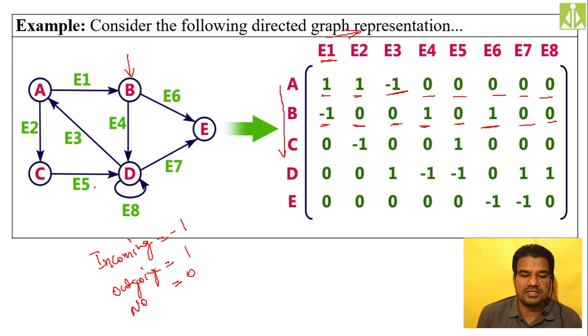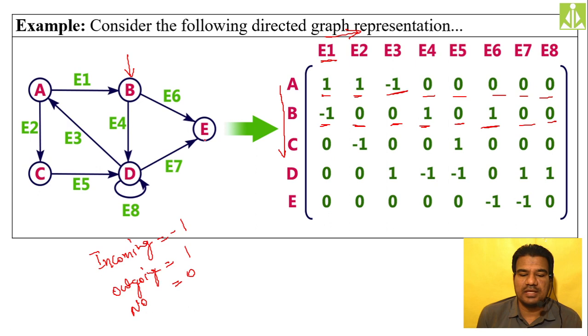Then check the C. For C, E1, 0, E2, -1, E3, 0, E4, 0, E5, 1, E6, 0, E7, 0. Like that you can check over here. Whatever I have given, you can check over here. All like that only we have. Then for D, E1 is 0 because there is no connectivity. E2 is also 0, there is no connectivity. E3, 1. E4, -1. E5, -1. E6, 0. E7, 1. E8, 1. Like that you can check.